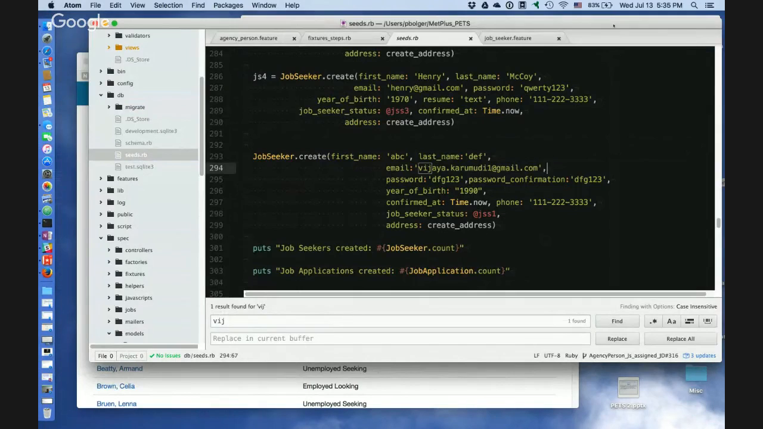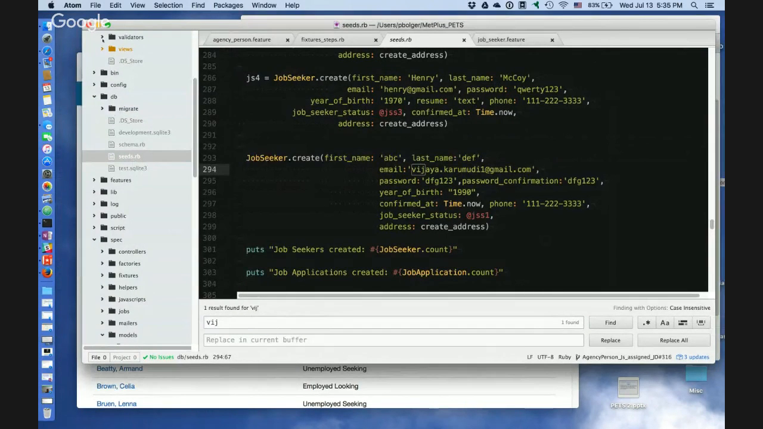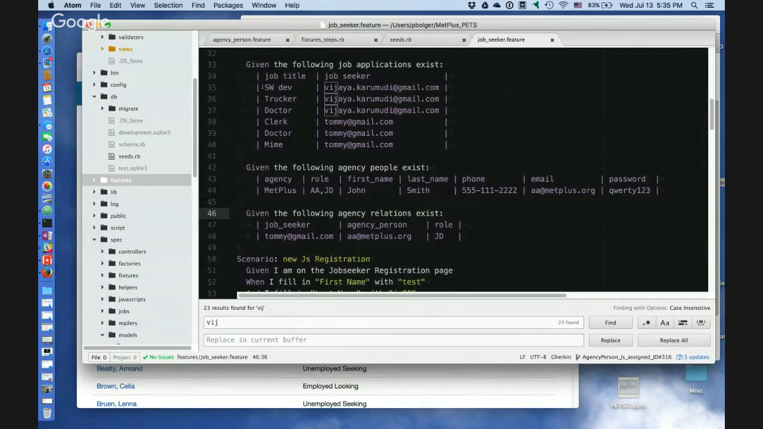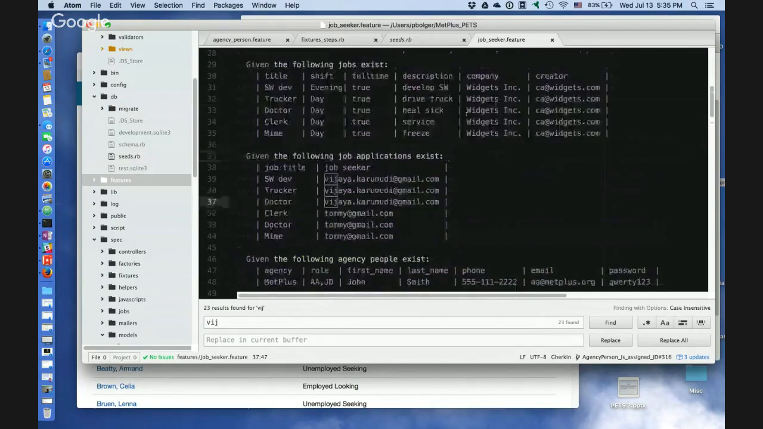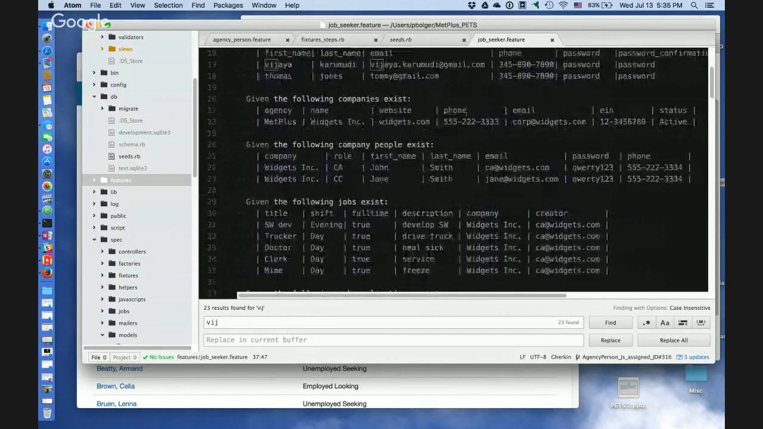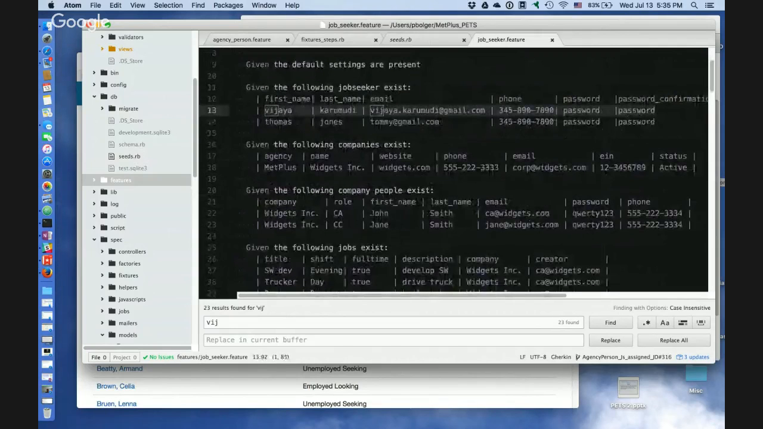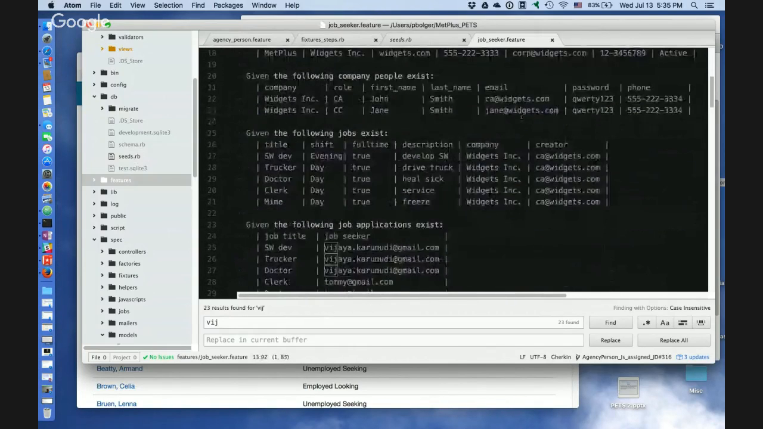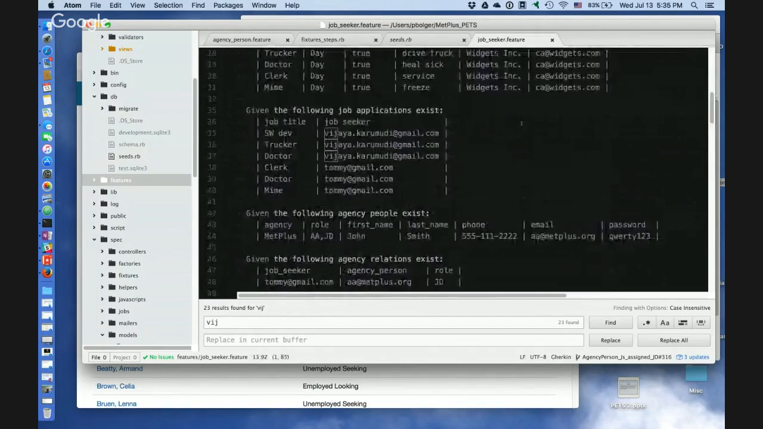Good point. All right. So whenever anybody's poking around in a feature, let's see, the job seeker feature, I'm sure. Yeah, there we go, right there. That's something that I know I probably cut and pasted from something that was in here already. Yeah, there you are. You put your own self in there as a job seeker. So, okay.